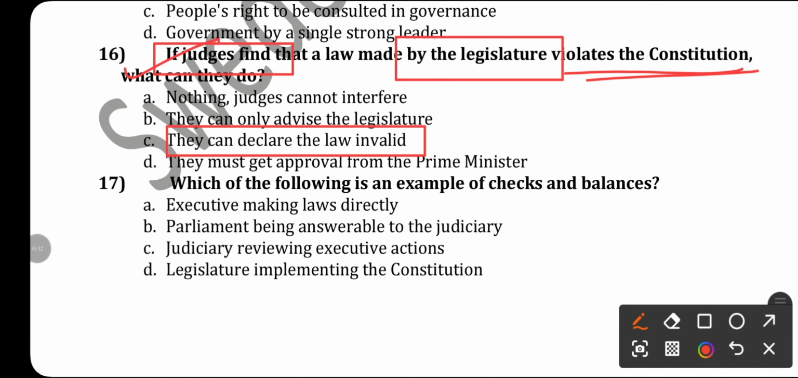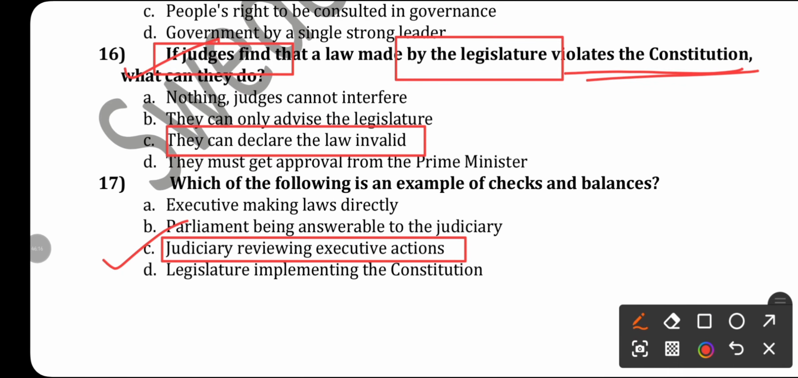Okay. Next, which of the following is an example of check and balance? Executive making law directly, parliament being answerable to the judiciary, judiciary reviewing executive action, legislature implementing the constitution. Which is an example of check and balance? That is judiciary reviewing executive action. Parliament being answerable to the judiciary, no. If it said the executive being answerable to the parliament, then the answer would be option B. Otherwise the right answer is option C.